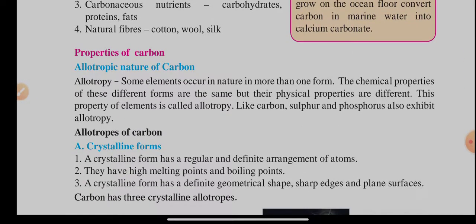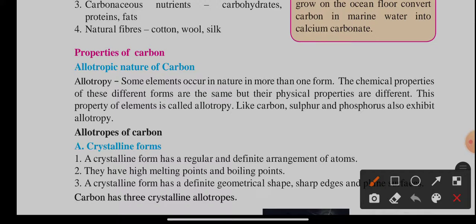Properties of carbon. Carbon shows a very interesting nature of its atoms, and that nature is called allotropy. What is allotropy? Some elements in nature occur in more than one form.